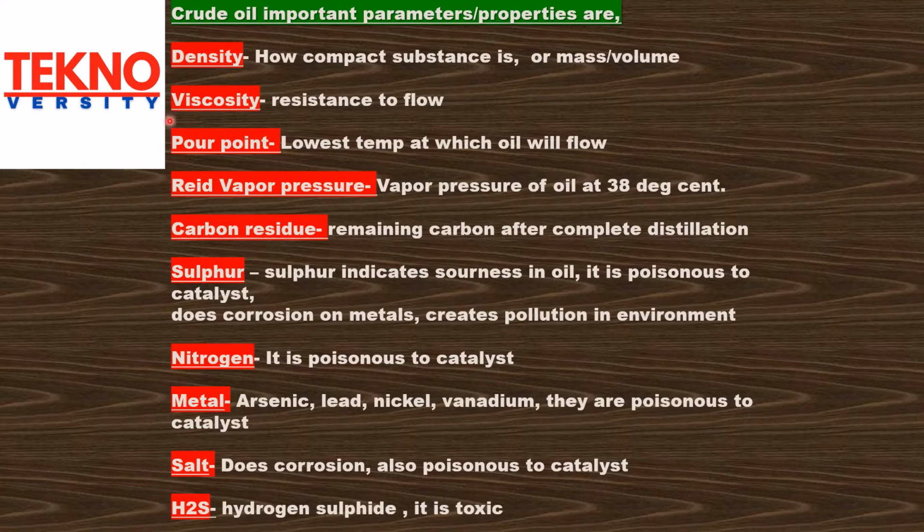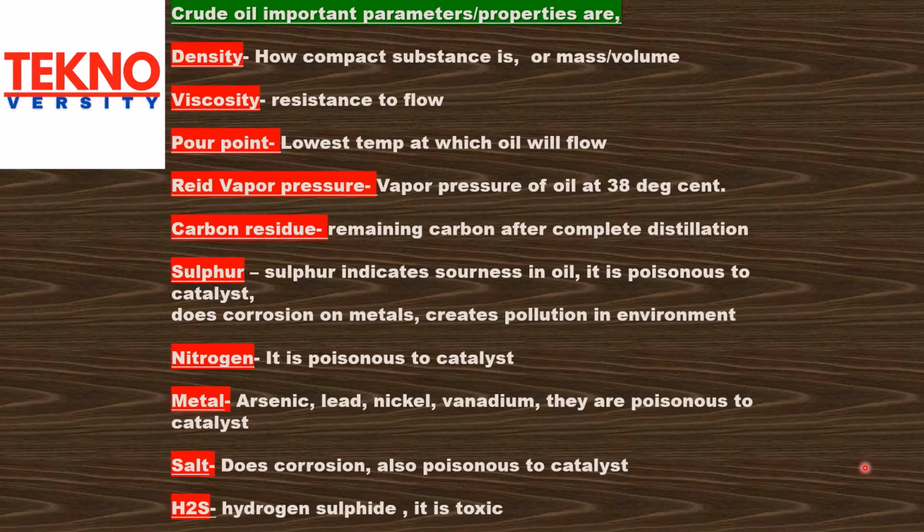Crude oil important parameters and properties are density, how compact a substance is, or mass divided by volume; viscosity, resistance to flow; pour point, lowest temperature at which oil will flow; Reid vapor pressure of oil at 38 degrees centigrade; carbon residue, remaining carbon after complete distillation; sulfur indicates sourness in oil.